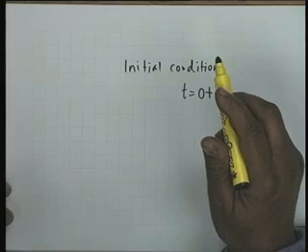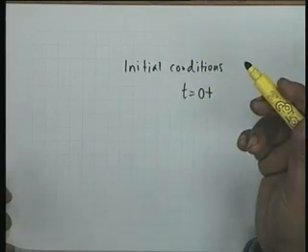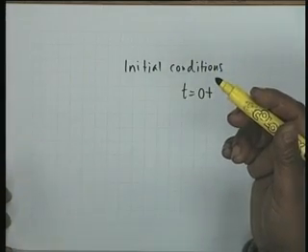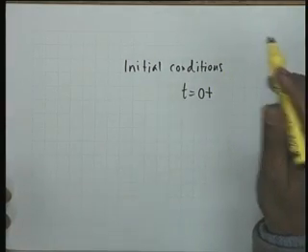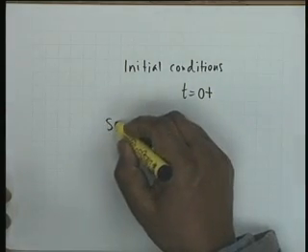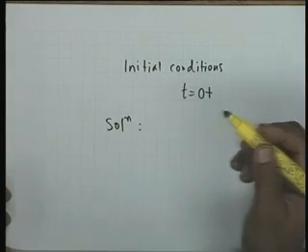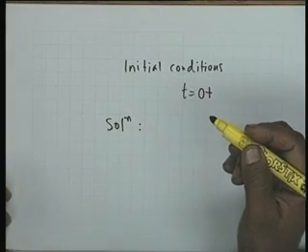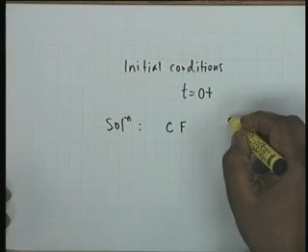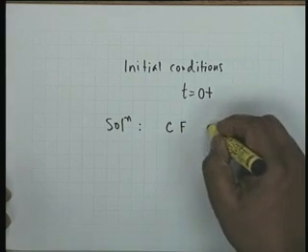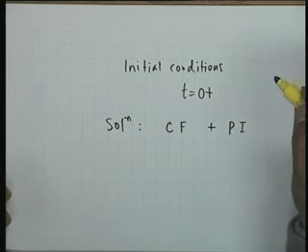We shall look at how to find initial conditions through a couple of examples. But let me tell you that the solution for a voltage or a current always contains two parts. One is the complementary function, CF, and the other is the particular integral, PI.